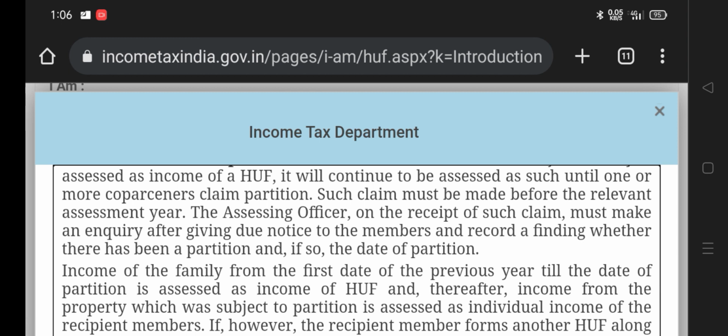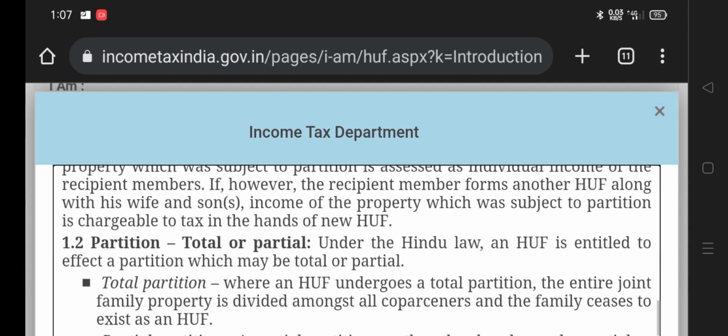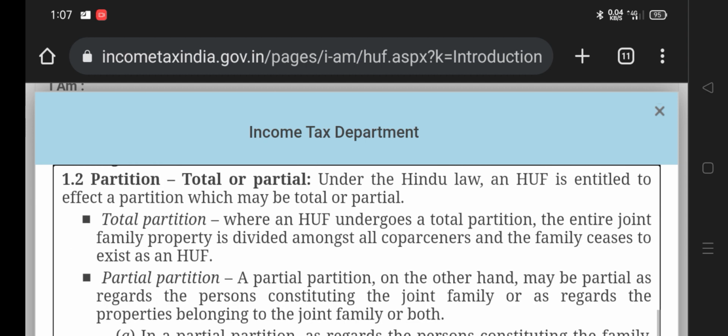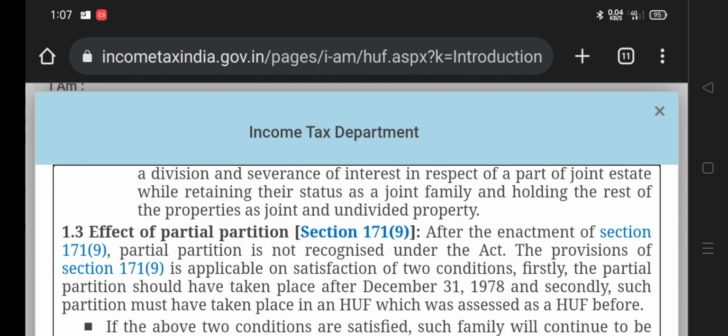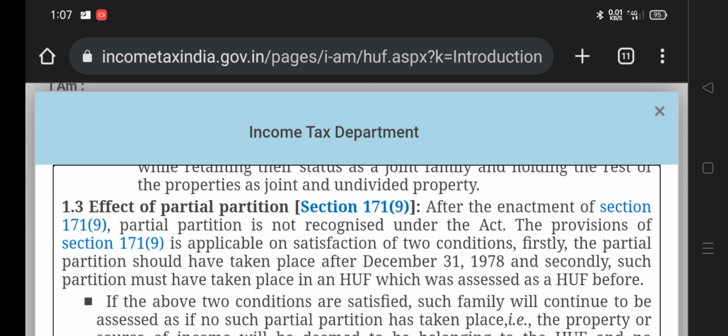And a common property in the name of the mother can be shared in the HUF. All the property which will be in the name of the co-partitioners will be in their own individual income, or if they have a HUF in their own name, that will go into that income. So that has been made totally clear, and a partition can be a total partition or a partial partition. It's all part and parcel of the members.